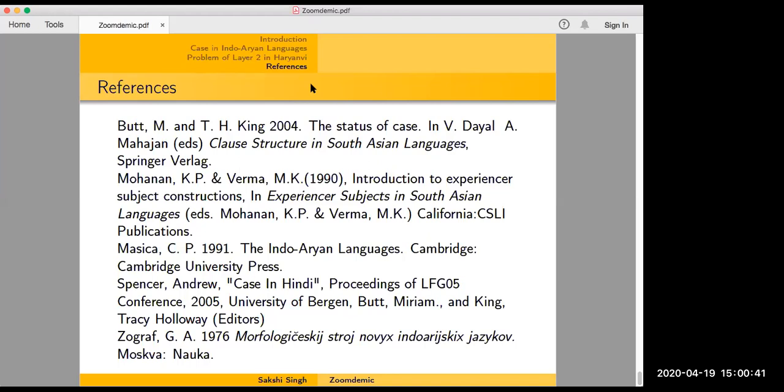Right? So until the featural specifications of what case in Hindi or Indo-Aryan is are tinkered with a little bit, I think we'll have a better understanding of DOM. I mean, why should humanness play such a huge role? And why doesn't it become animacy and inanimacy subsequently?